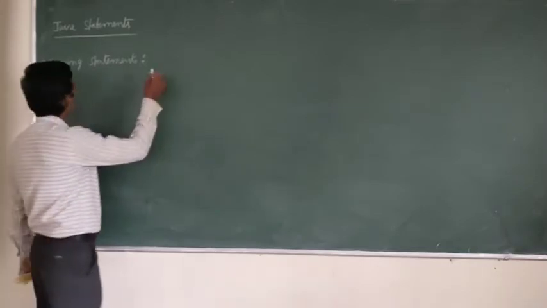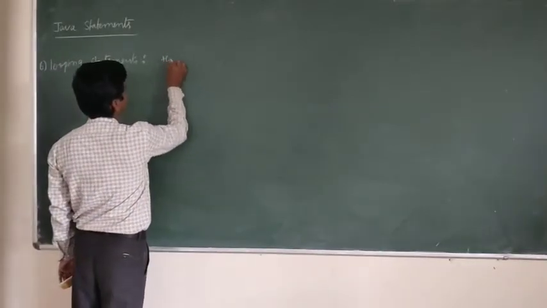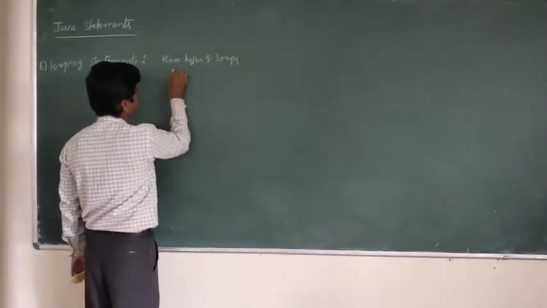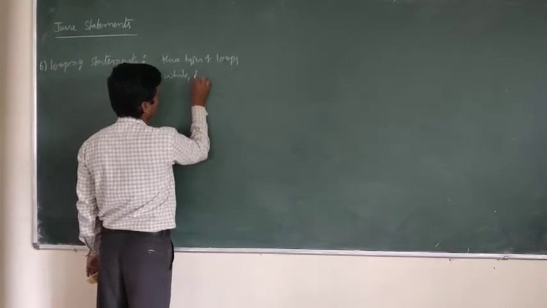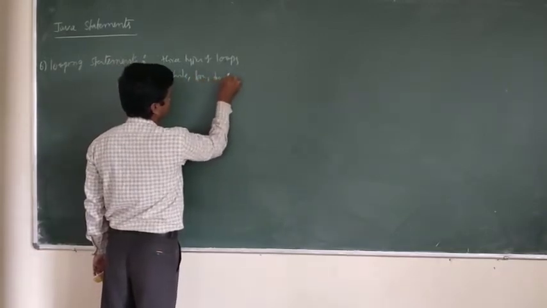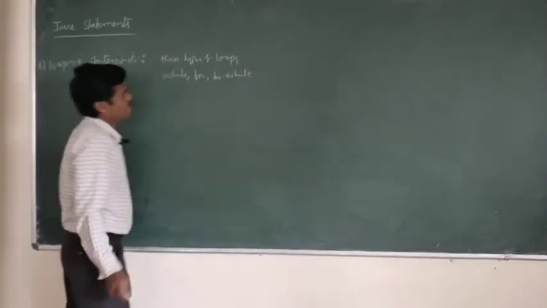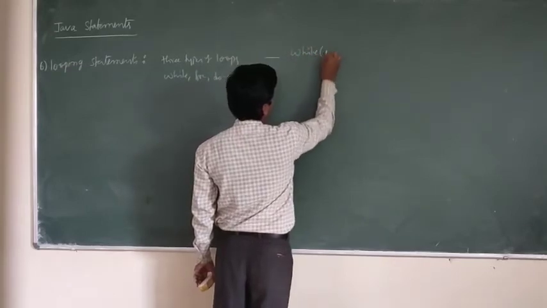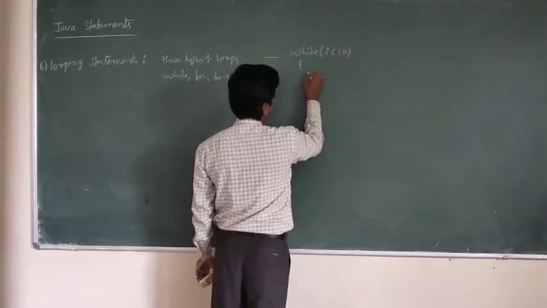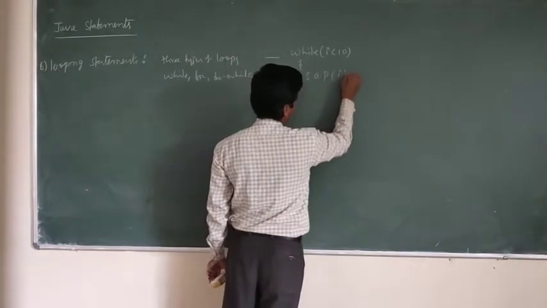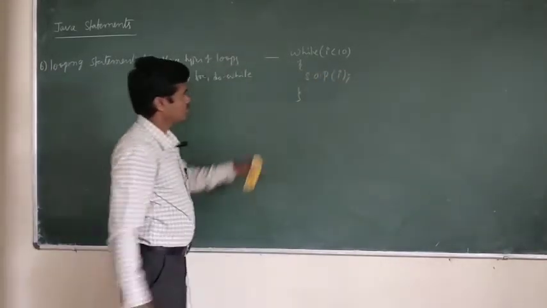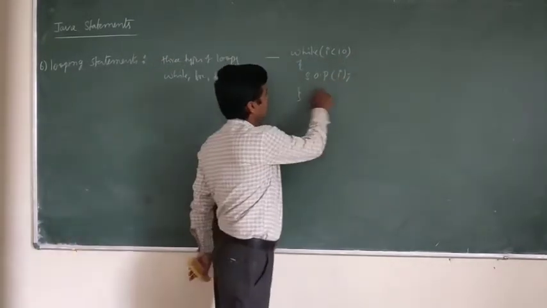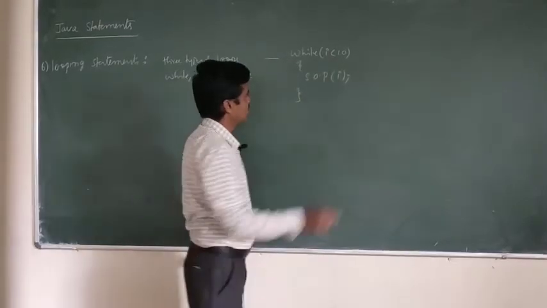So there are three types of looping statements we use in Java: while, for, do while. So for example, see, while i less than 10, System.out.println i. Here in the while loop I am taking the condition i less than 10, then display this statement repeatedly while this condition is true.